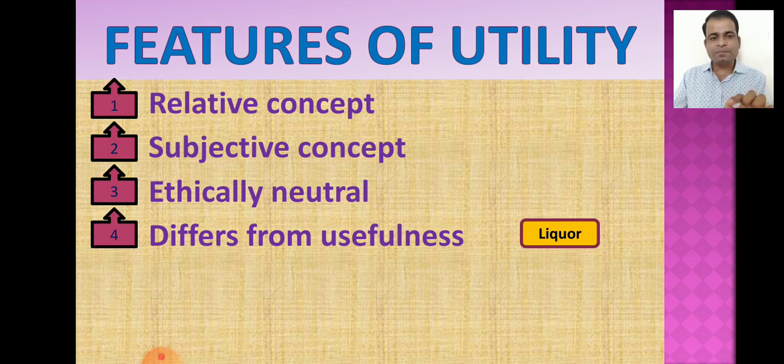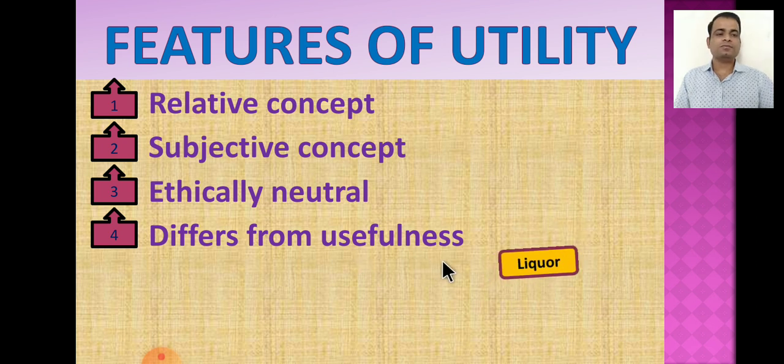Usefulness means the benefit derived by the consumer from that particular commodity, and utility is different from it. Utility means want-satisfying power. If a commodity has the power to satisfy anyone, it has utility. But usefulness means the benefit of that particular commodity derived by the consumer from the consumption of the commodity, and therefore utility is totally different from the concept of usefulness.